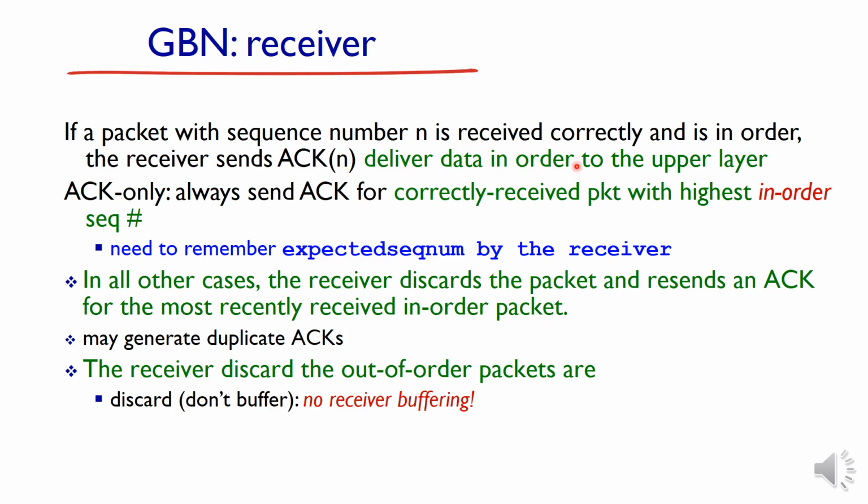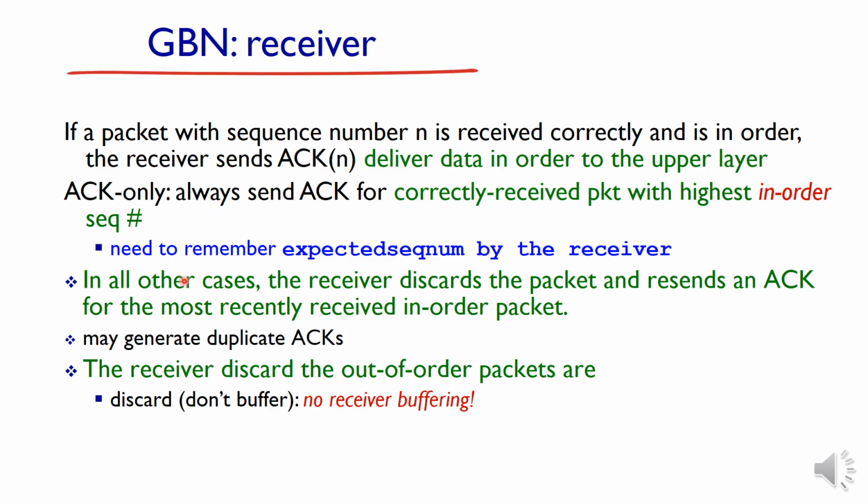It delivers the data in order to the upper layer. So the receiver's duty is, if a packet arrives safely and in order, to send an acknowledgement and at the same time deliver the packet to the upper layer. Here there is no concept of NAK, only ACK. Always send an ACK for a correctly received packet with the highest in-order sequence number. That is, the cumulative acknowledgement for n packets will carry the highest in-order sequence number.